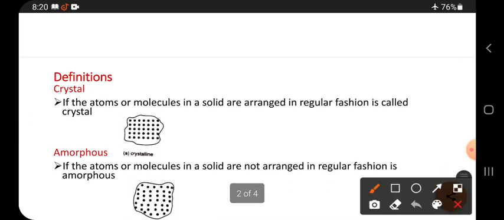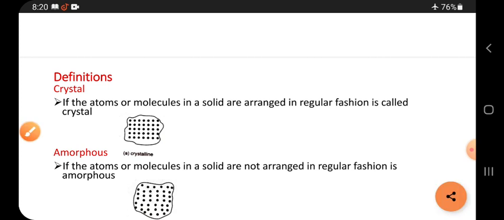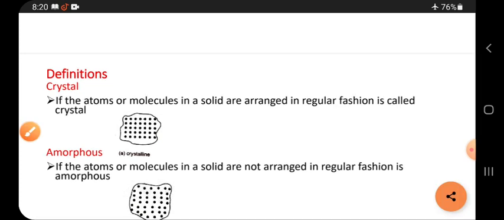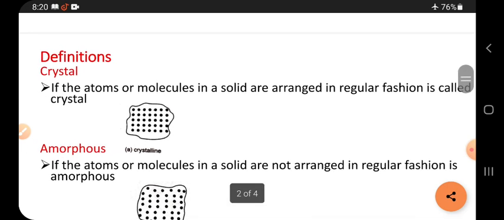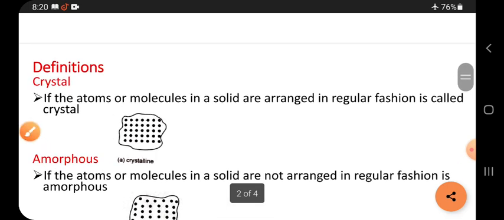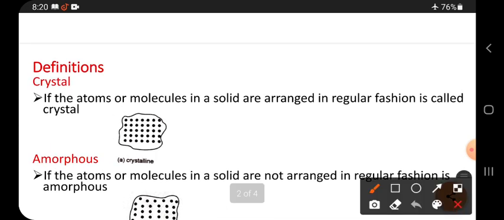So, crystal. First of all, what is a crystal? What is the crystal definition? For what things can we call something a crystal? If the atoms or molecules in a solid are arranged in a regular fashion, it is called a crystal.